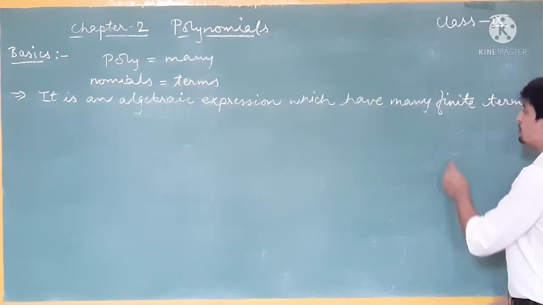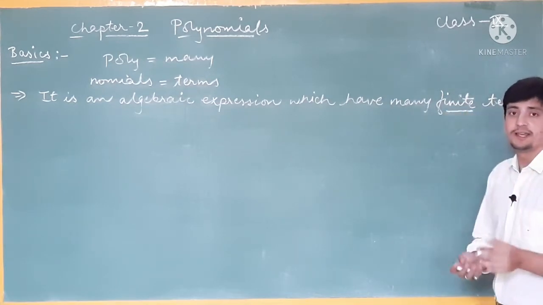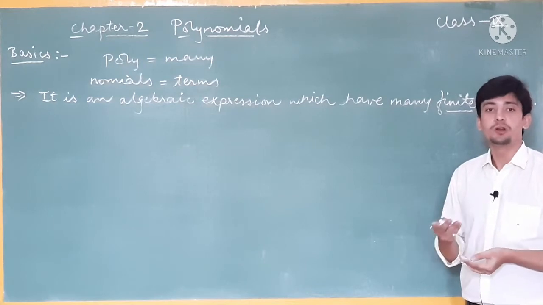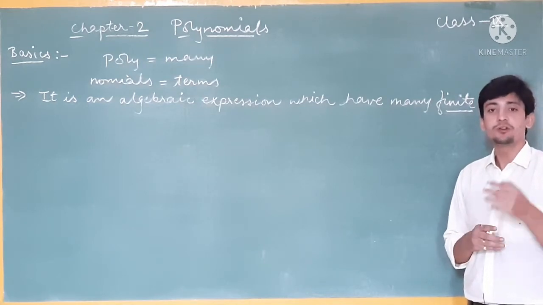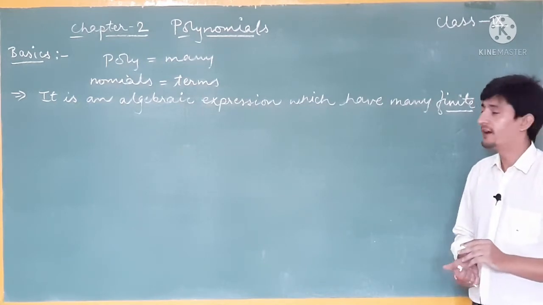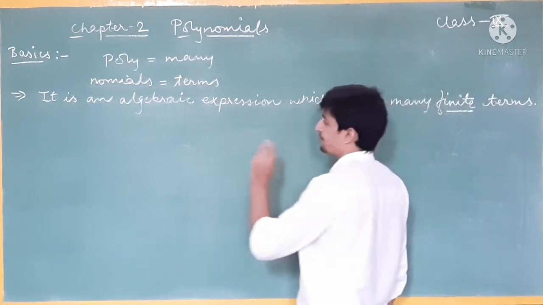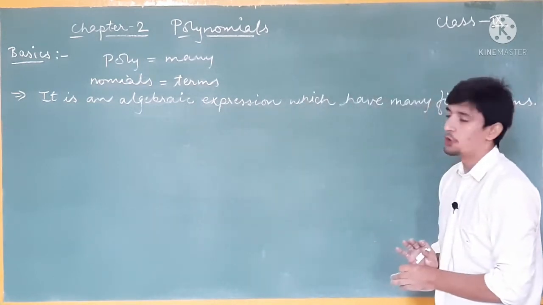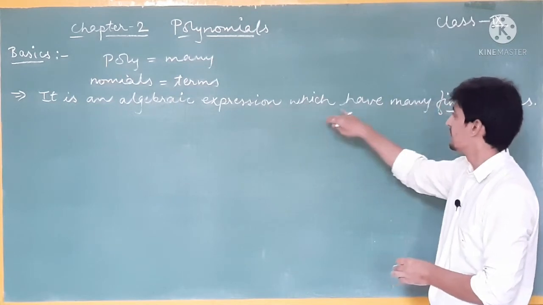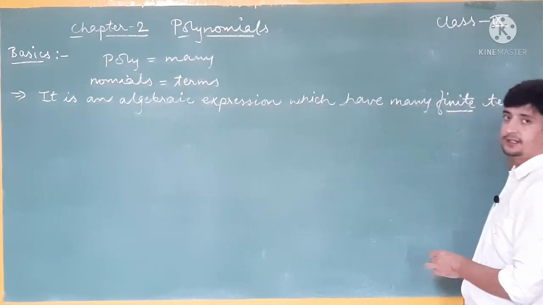Okay, and why do we say finite? Those things which are countable, which we can count, are known as finite, and those which we cannot count are known as infinite. This is the proper definition of polynomial: it is an algebraic expression which has many finite terms.